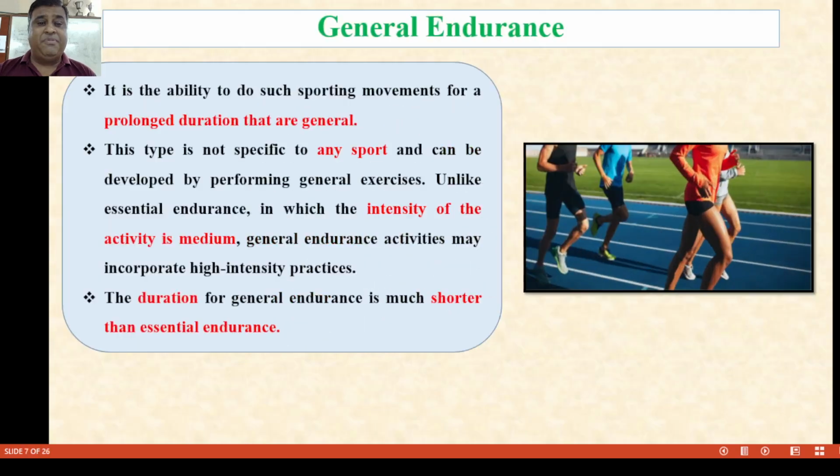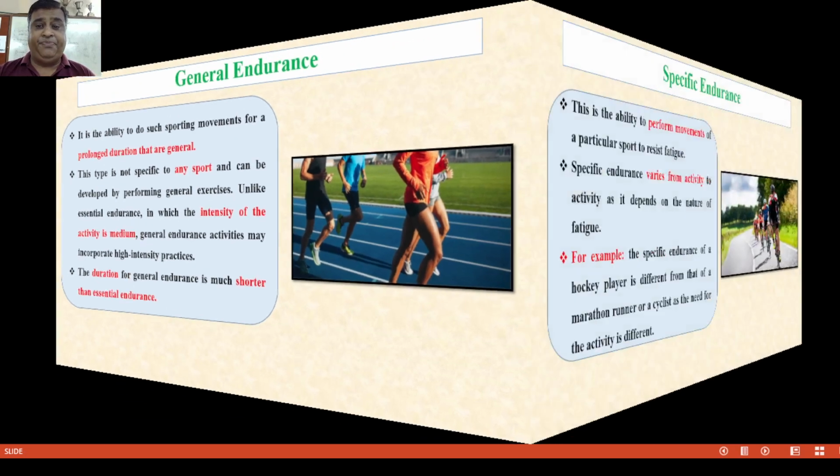Second type is general endurance. It involves general types of movements over a prolonged period of time, and these are general capacities. This type of activity is not specific to any sport and can be developed by performing general exercises. It is essential for general abilities, and the sustained intensity of the activity is medium. General endurance activities may incorporate high intensity practices. The duration of general endurance is shorter than basic endurance.